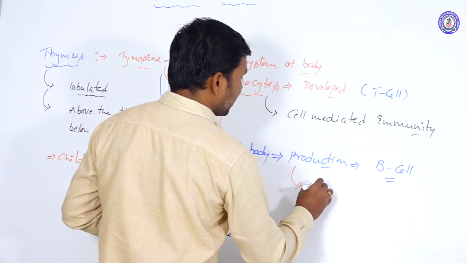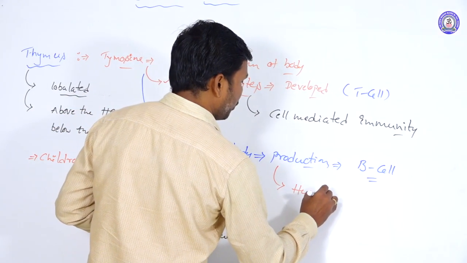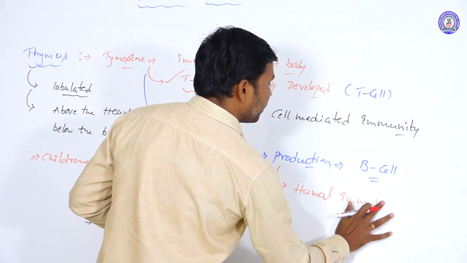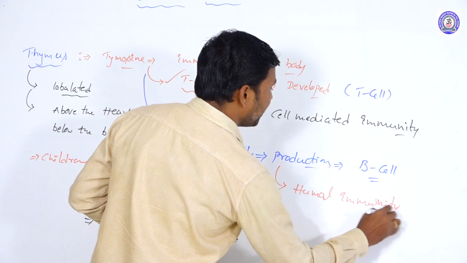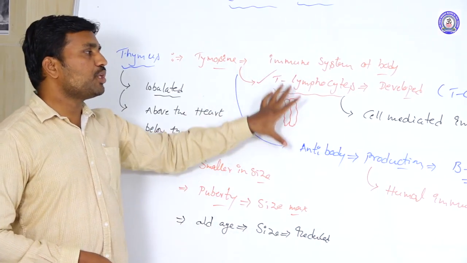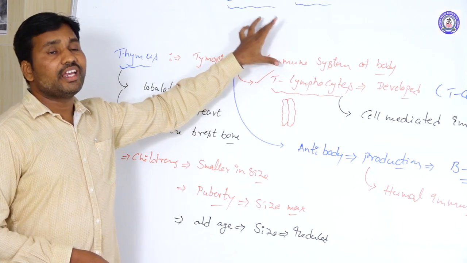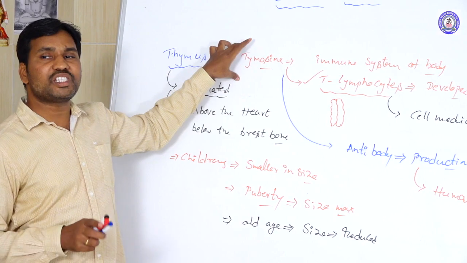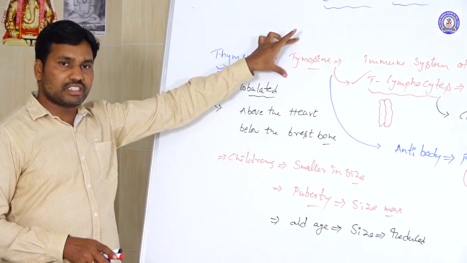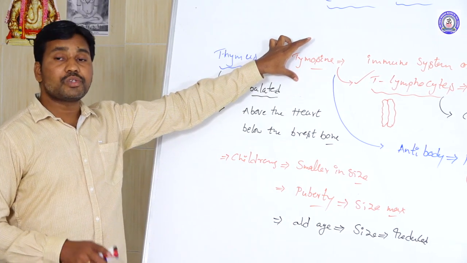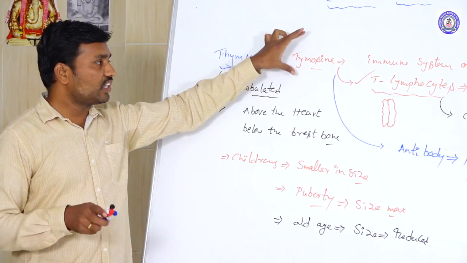So this process is called humoral immunity. In this humoral immunity, as well as the cell mediated immunity, the totality of the immune process is influenced by the thymosin. So this is the specification of the thymus and the thymosin, the secretion of thymosin that we are discussing.